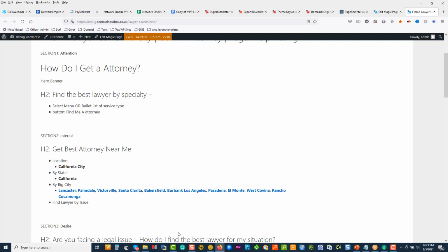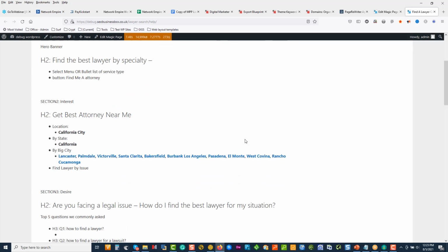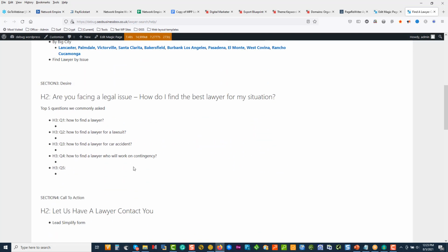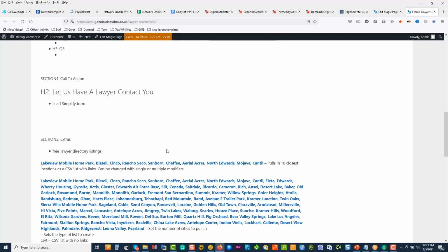Because remember, we're still in text mode. We've not done anything yet. We've not used Elementor. We've not applied a template to the page. And once we get everything working nicely, we have all our elements in place, we can start deleting the things that aren't relevant. We can start answering a question, installing our schema, and then making a great page. And that's basically it.